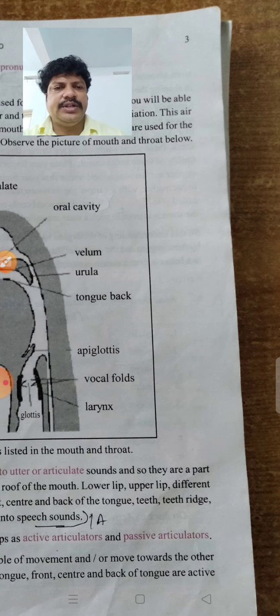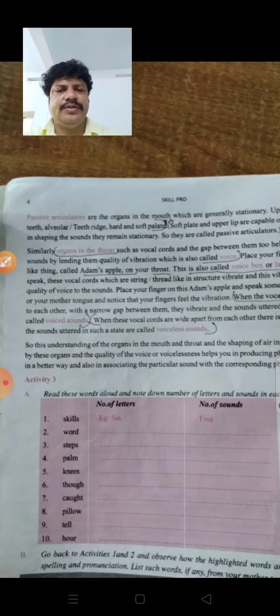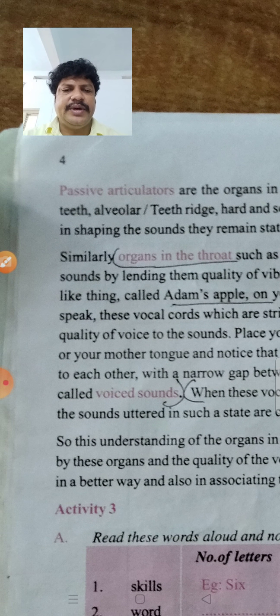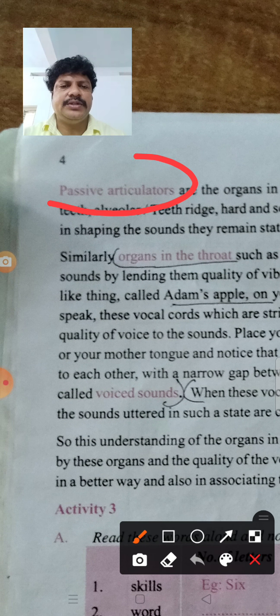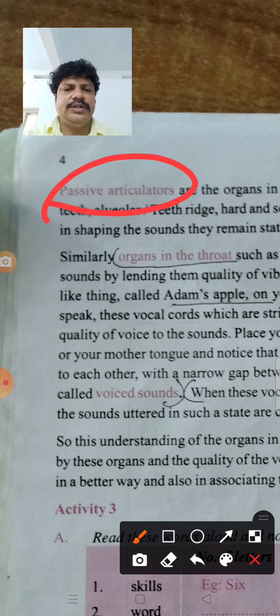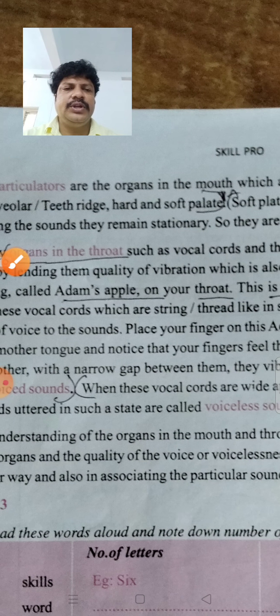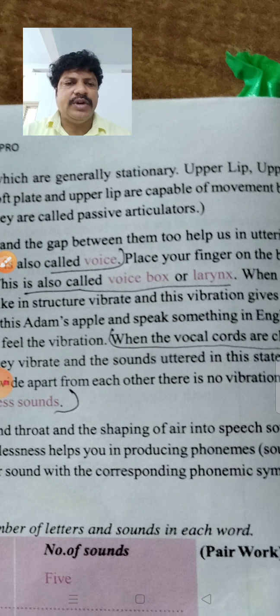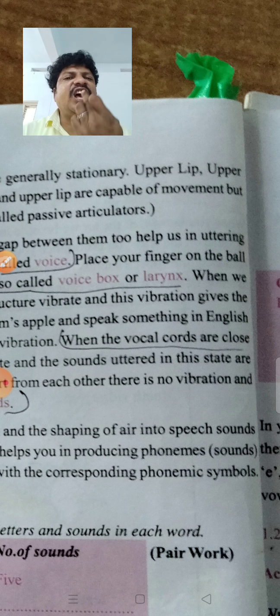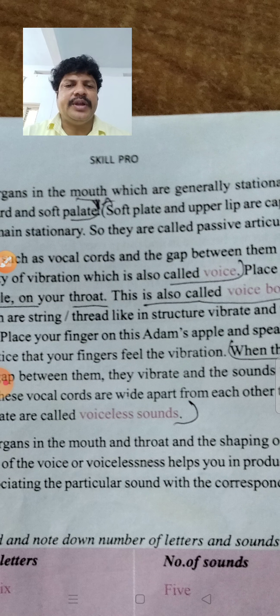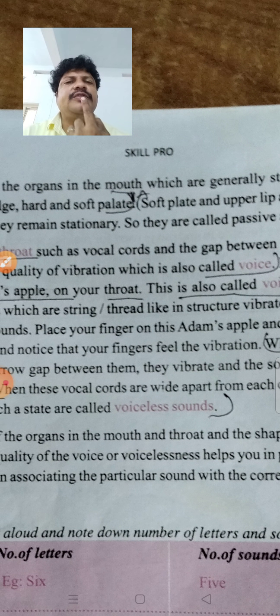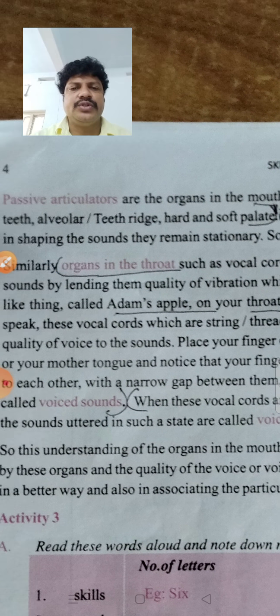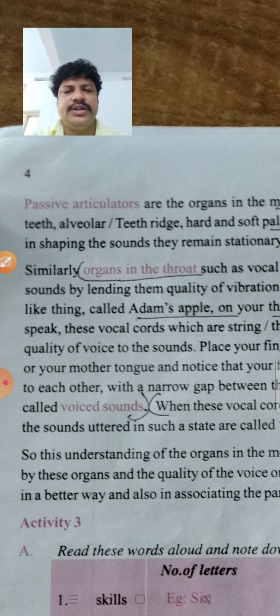Next, passive articulators are there. What are they? Passive articulators are the organs which, look here, in the mouth are generally stationary, meaning they never move. What are they? Upper lip, upper alveolar ridge, teeth ridge, and soft palate. Soft palate means the back of the alveolar ridge, some place is there, that is called soft palate. These never move, so they are stationary, they are passive articulators.